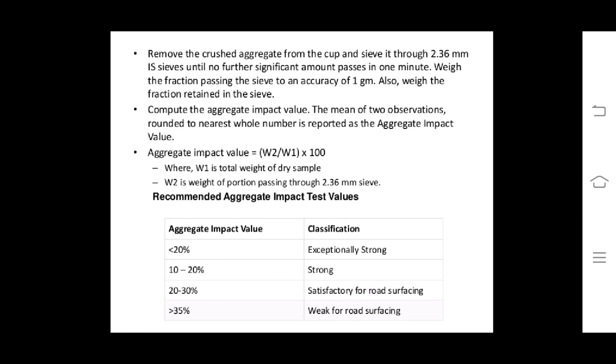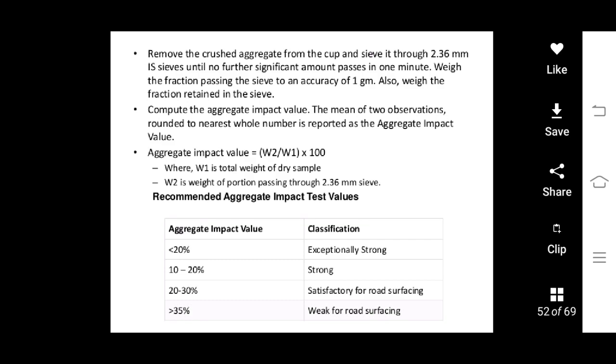Remove the crushed aggregates from the cup and sieve them through 2.36 mm IS sieve until no further significant amount passes in 1 minute. Weigh the fraction passing the sieve to an accuracy of 1 gram. Also weigh the fraction retained on the sieve. Compute the aggregate impact value. The mean of two observations, rounded to the nearest whole number, is reported.